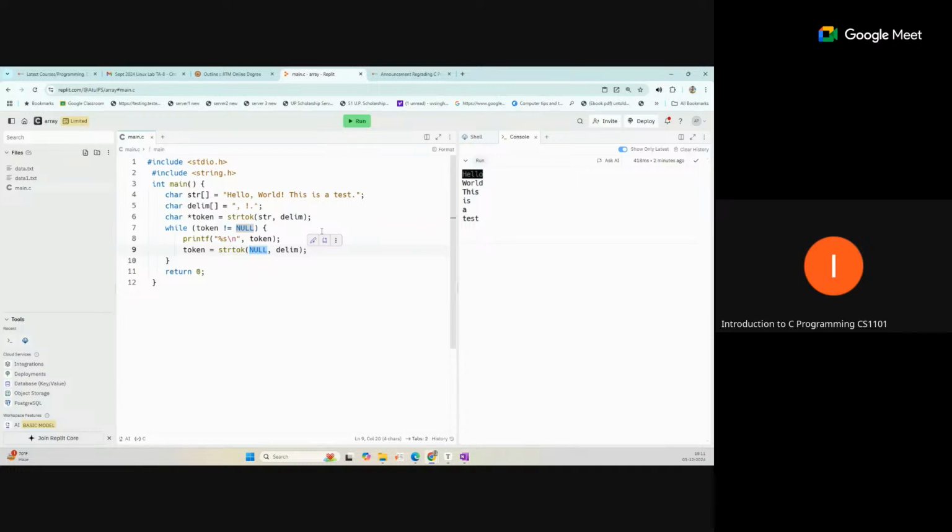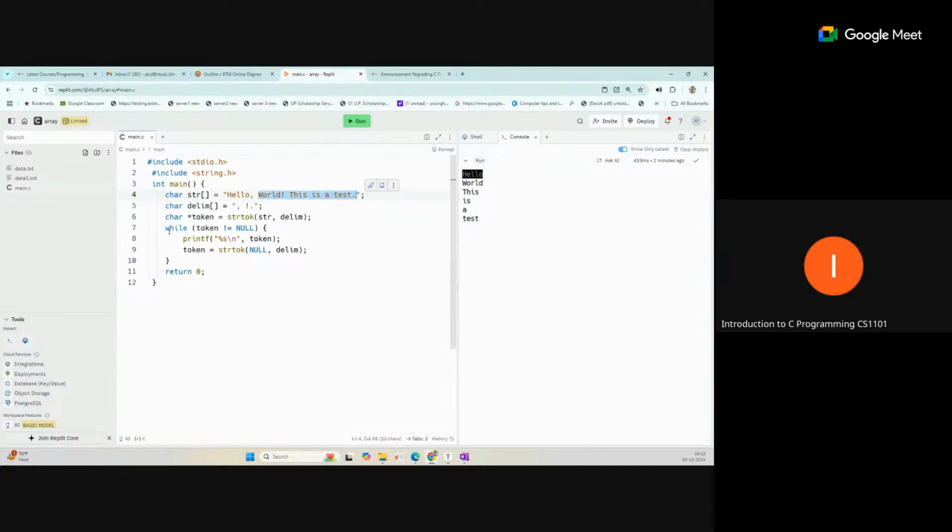So the first time the requirement is we pass str and delimiter, but the next times we just pass null in the place of str, and the delimiter. That will repeat the process and move on to check the next delimiter. So what happens with the first call: this part will be separated, and that will be printed as the first token. But this part will be ignored because it is a delimiter. Now our pointer will stop at this place, and this is the remaining string we have.